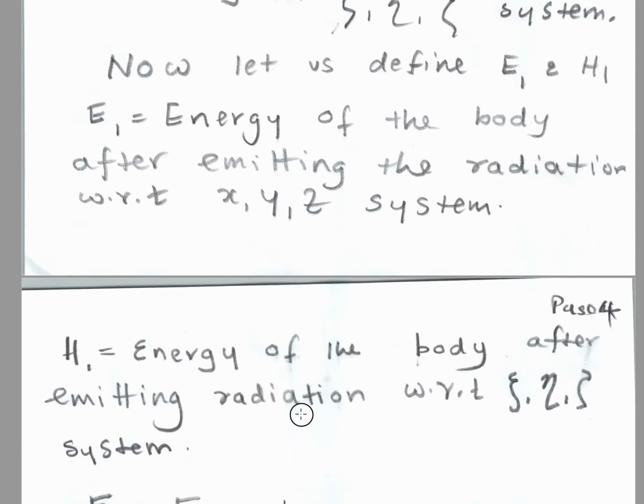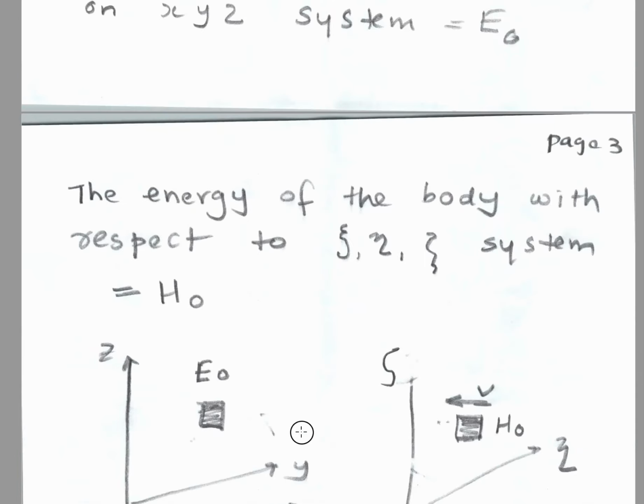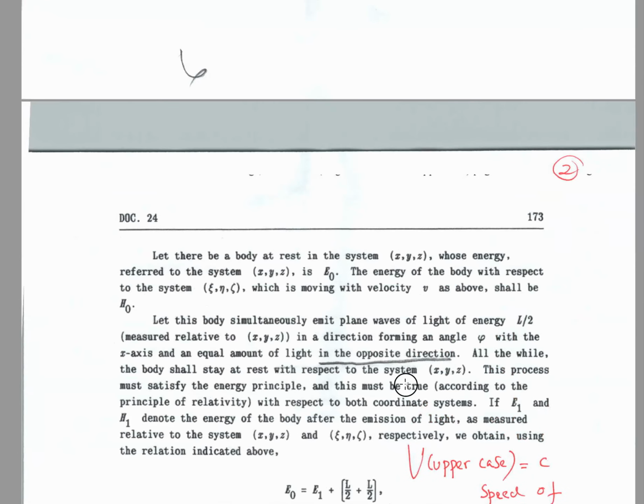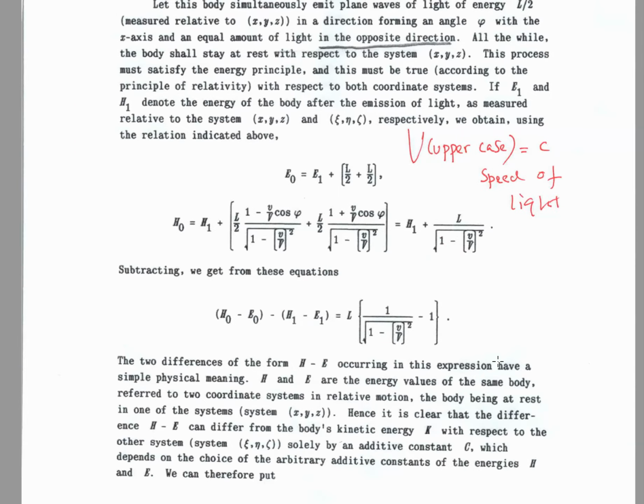Now why L by 2 and L by 2? Because he says that if you go here, radiation goes in both directions. See, I marked it that. He's saying in the direction forming an angle phi with the x-axis and an equal amount of light in the opposite direction. So L by 2 goes in one direction and L by 2 goes in the other direction. That's what it is.